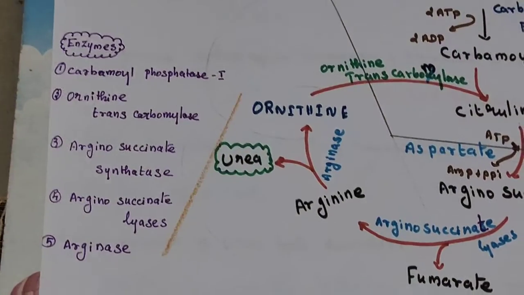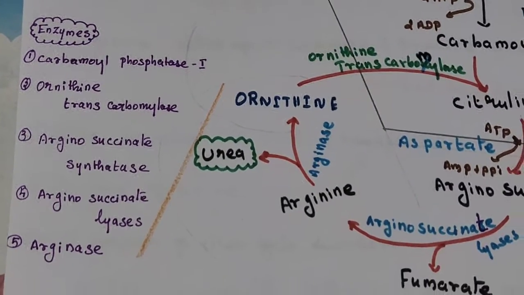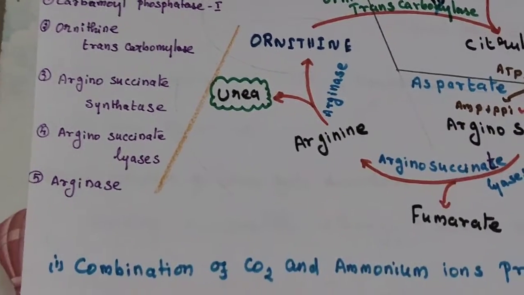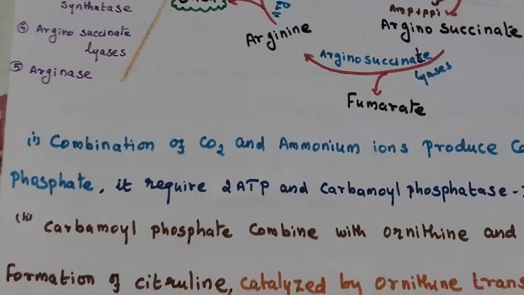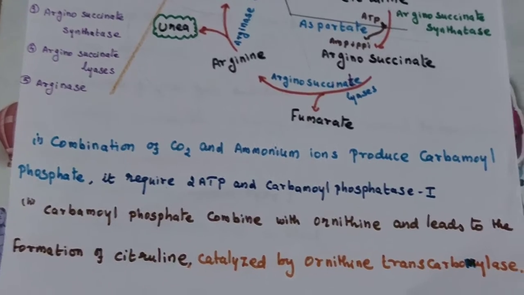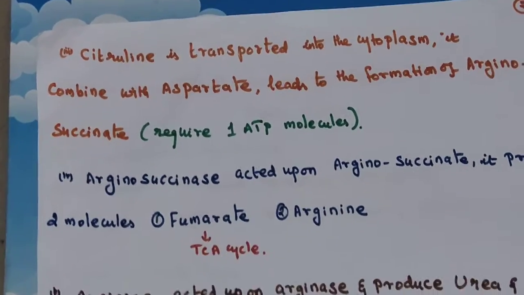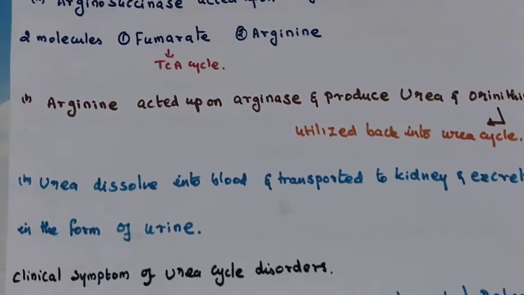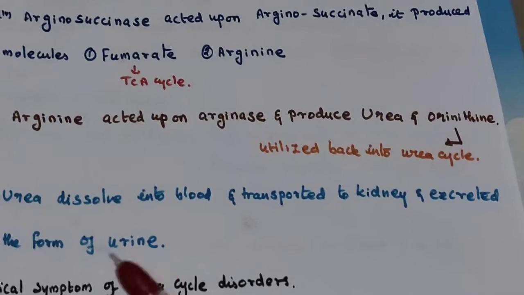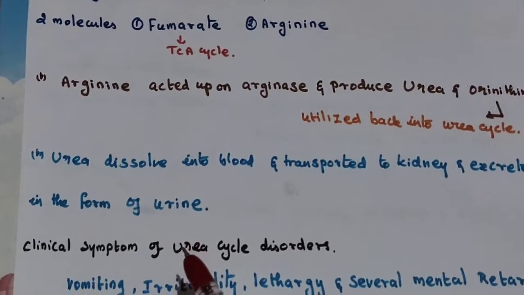These are the 5 important enzymes involved in the urea cycle. Urea dissolves into blood and is transported to the kidney, excreted in the form of urine.